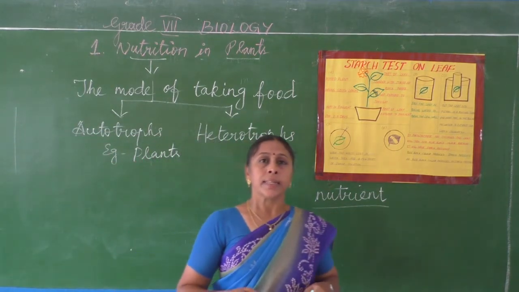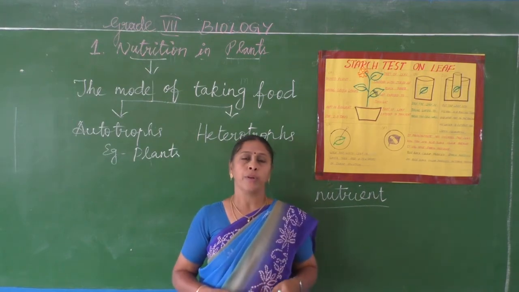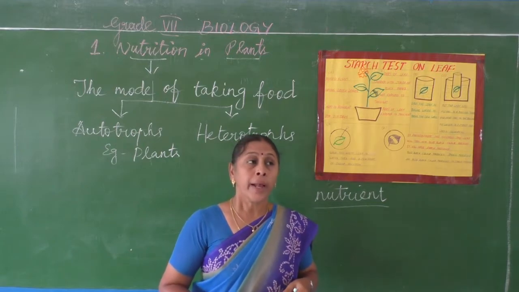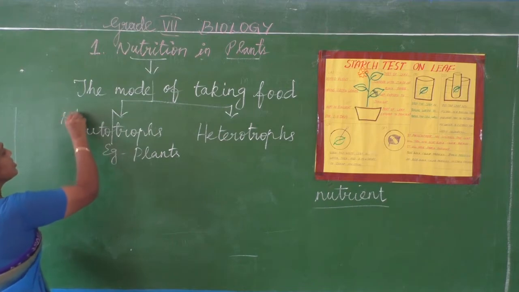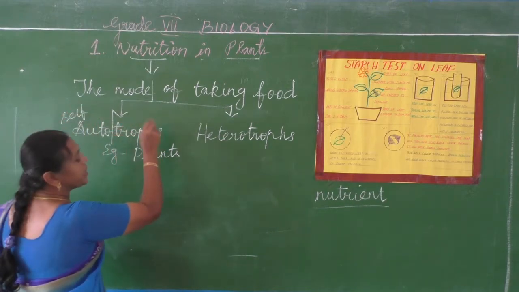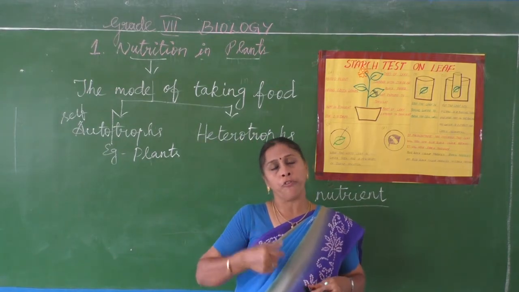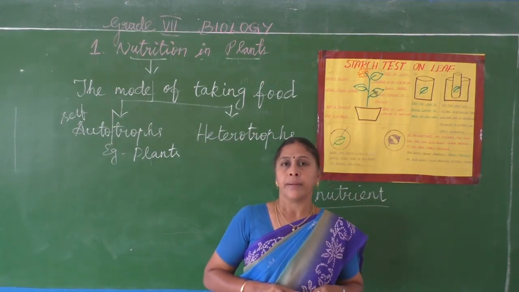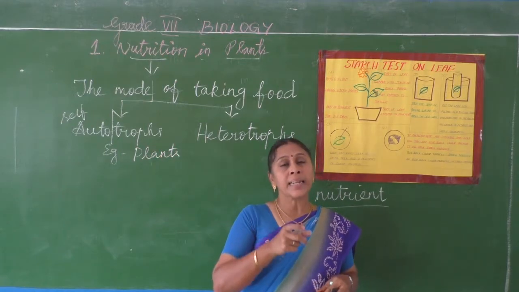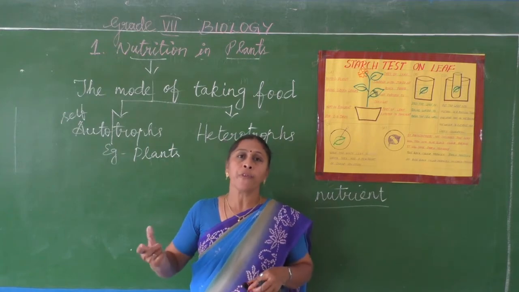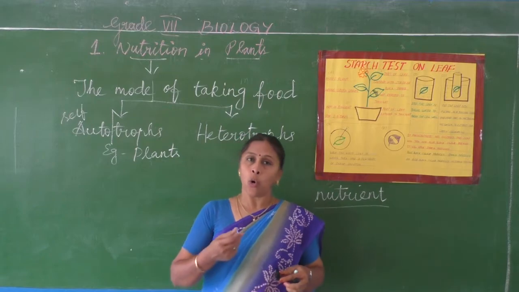That means the plants are able to prepare their own food. They are able to synthesize. Auto means self. Trophic means nourishment. They are able to prepare their own food, self-nourishment. That is called autotroph. So the plants have autotrophic mode of nutrition. That is, they are able to prepare their own food.